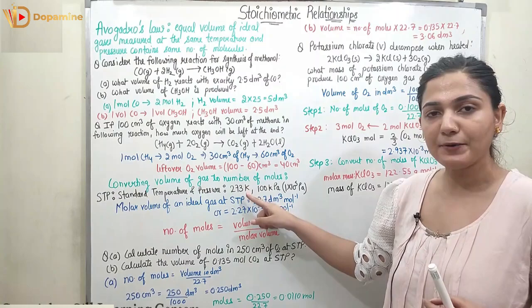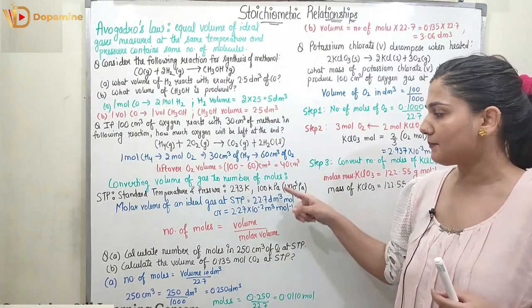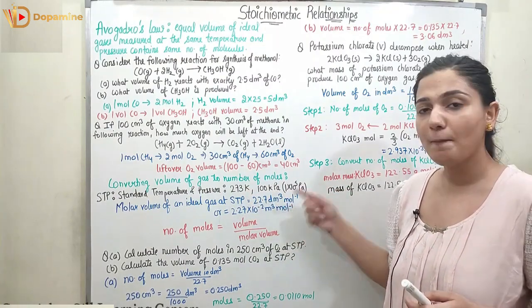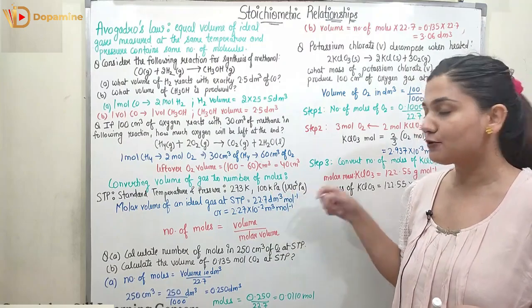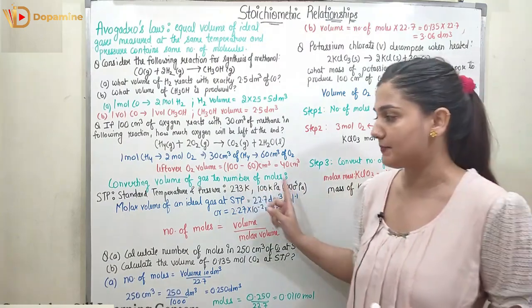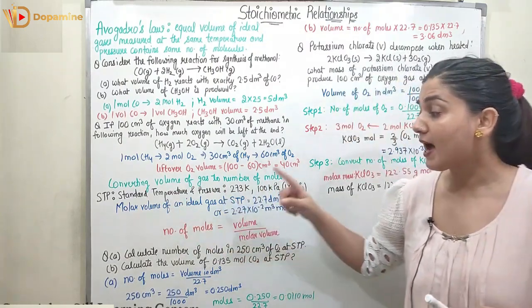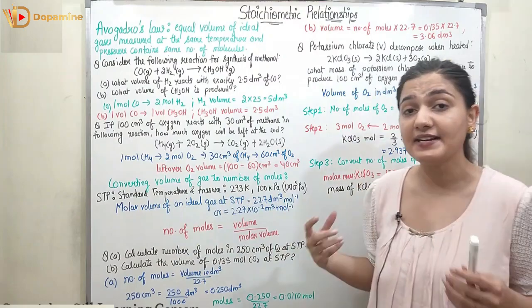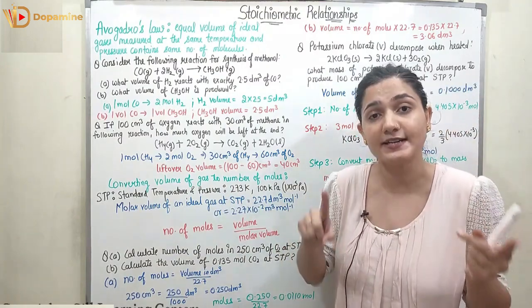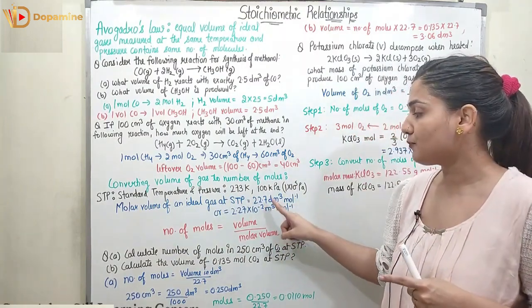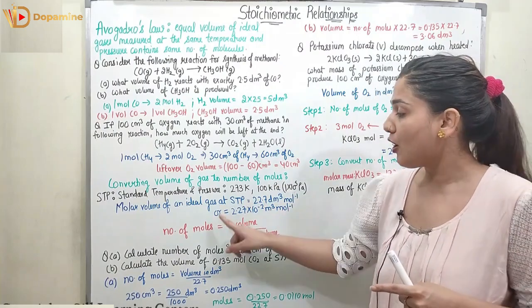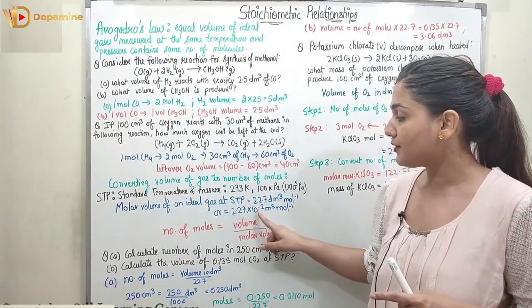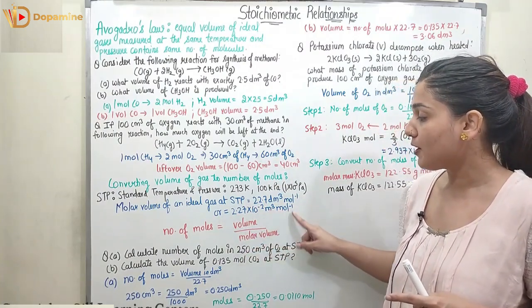We take the temperature as 273 Kelvin and the pressure as 100 kilopascal, which can be represented as 1 times 10 raised to power 5 Pascal. This is STP, right? The molar volume of an ideal gas at STP is constant and fixed. It is equal to 22.7 dm³ per mole, or 2.27 times 10 raised to power minus 2 m³ per mole.